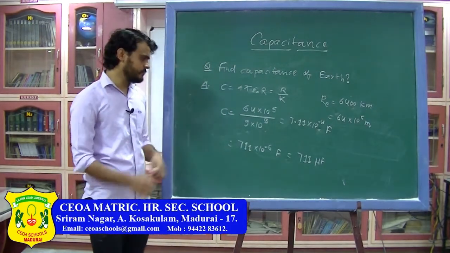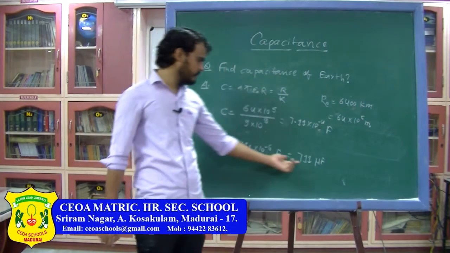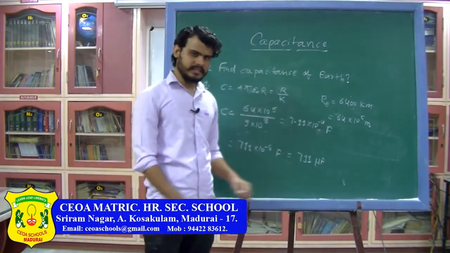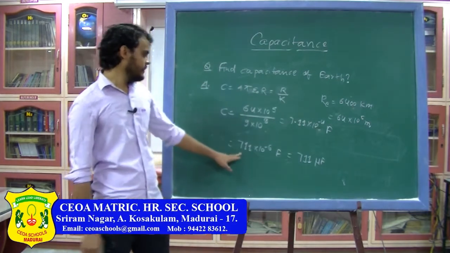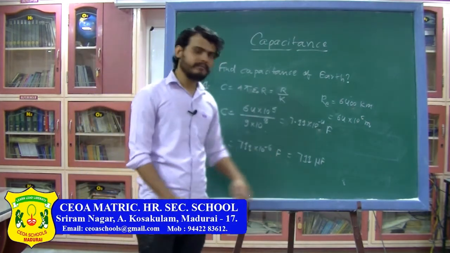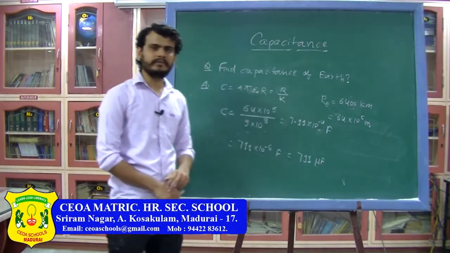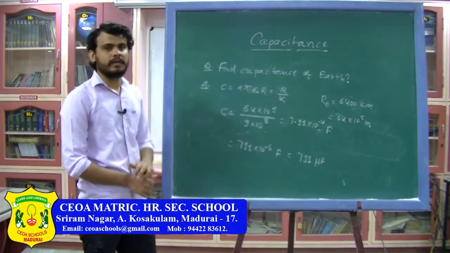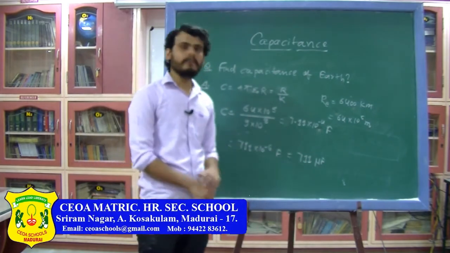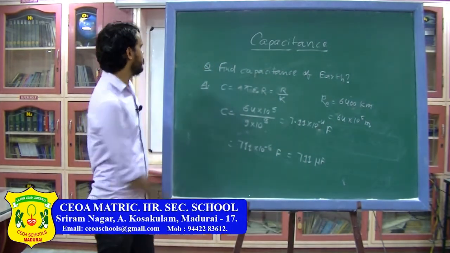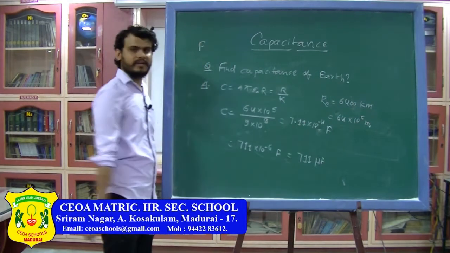Why have I done this problem? So you can get an idea of the capacitance of a conductor. As you know, the earth is a very large conductor, and for the earth the capacitance is 711 microfarad. For a conductor of the size of the earth, the capacitance does not reach a value of 1 farad, it is still in microfarad. So the farad is a very large unit for capacitance.